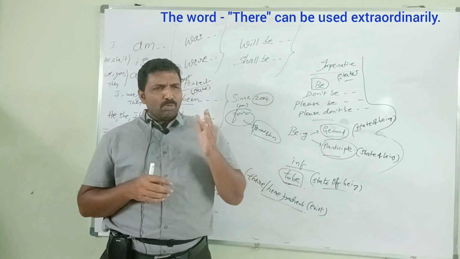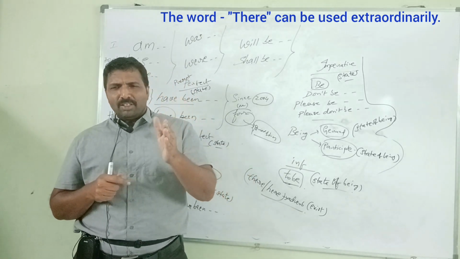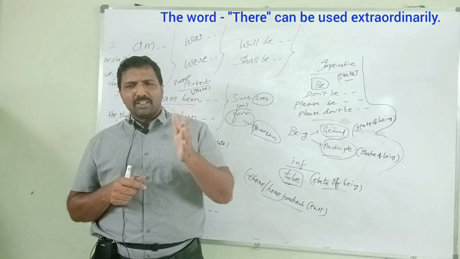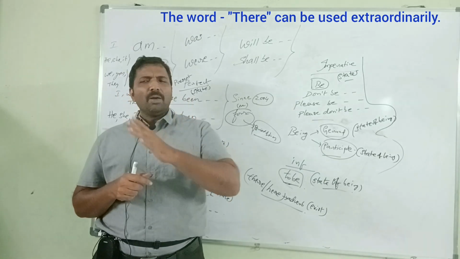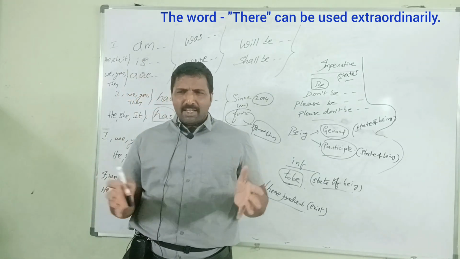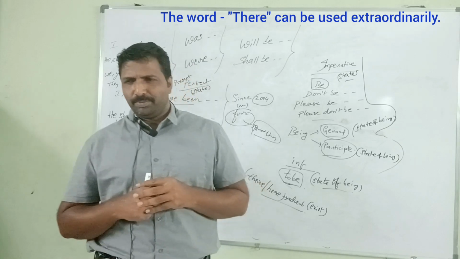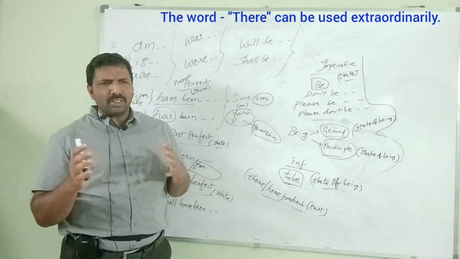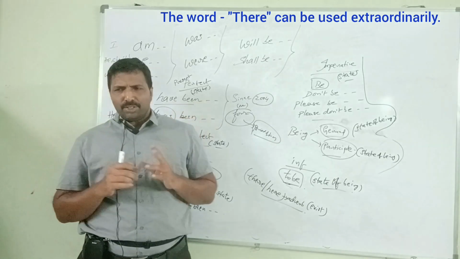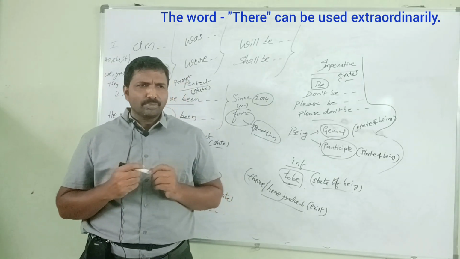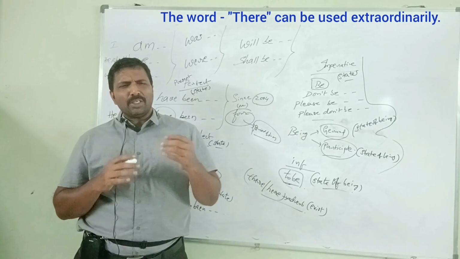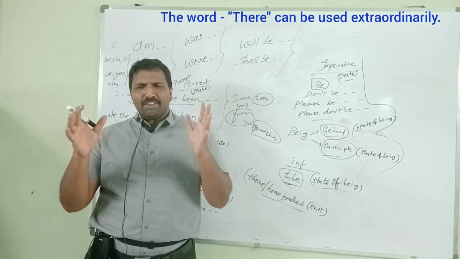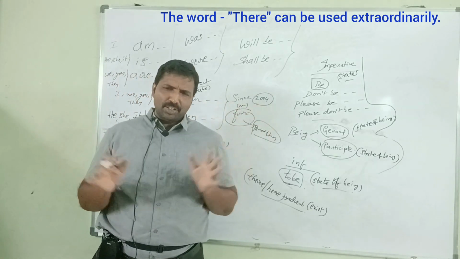There is no vision in his approach. Vision is not there, it is not existing. There and here, there is something, it is present. In the sense of present, we can use there. Vision is not there in his approach.